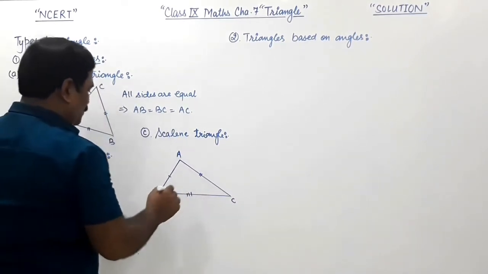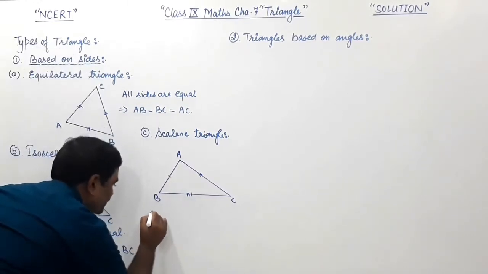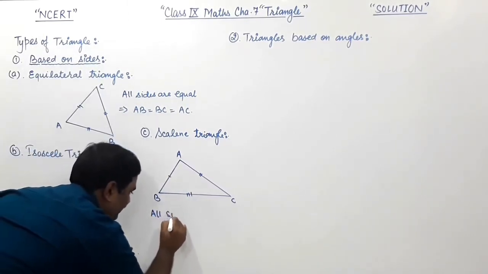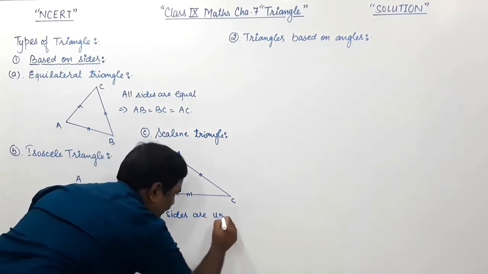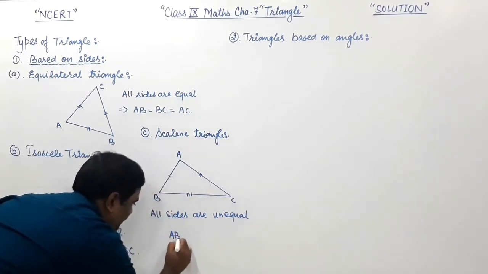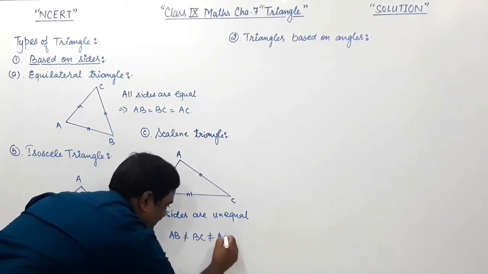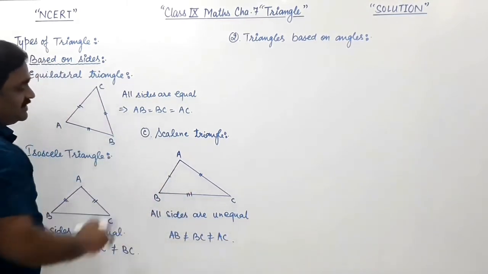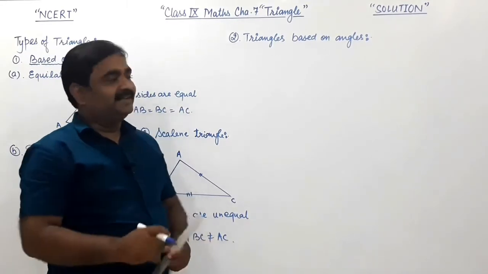So all three sides are unequal in this. It means AB is not equal to BC, is not equal to AC. All three sides are unequal. So this triangle is called a scalene triangle.